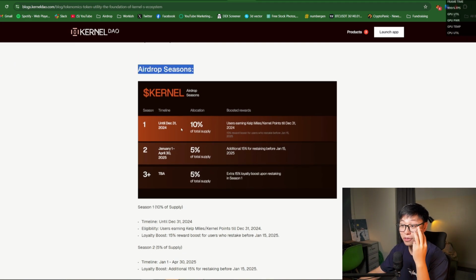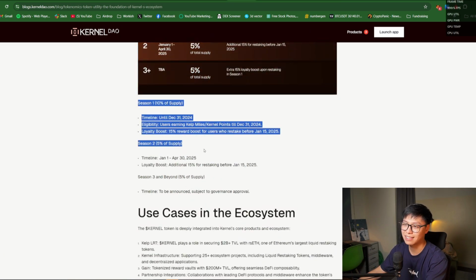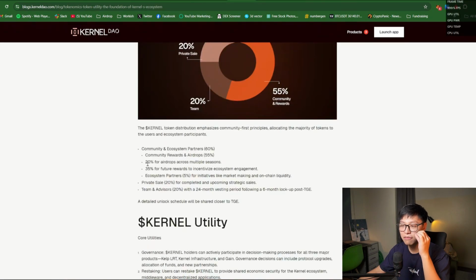Look at that. Airdrop seasons. There are 3 seasons in total, right? So the first season, until December 31st, 2024, gets 10% of total supply. Beautiful. The second season is January 1st to April 30th. So I think you still have time. Yeah, you still have like a month left, which will be allocated 5% of the total supply, with an additional 15% for restaking before Jan 15, 2025. And the final season is to be updated, which is going to be 5% of the total supply, with an extra 15% loyalty boost upon restaking in season 1. Look at that. They break down everything very nicely and very transparently about the airdrops, which is a must for every protocol. I love KernelDAO, all right?